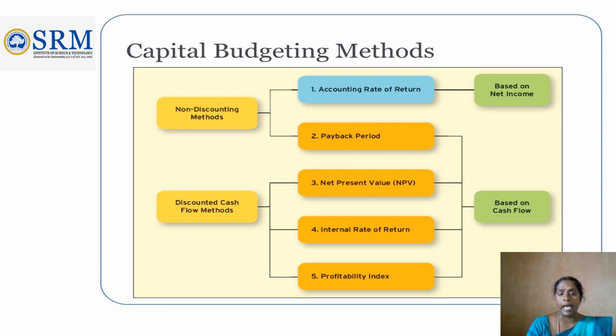What do you mean by payback period method? It is nothing but how soon, whatever investment we made for the machinery, we are going to get back the returns. Maybe 5 years, maybe 2 to 3 years, whatever the initial investment we invested. Whichever project gets the shorter term, that project will be selected.